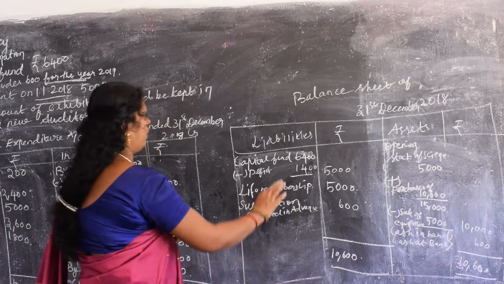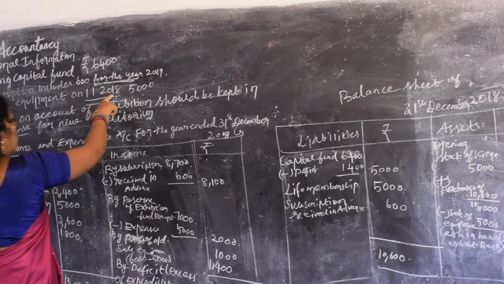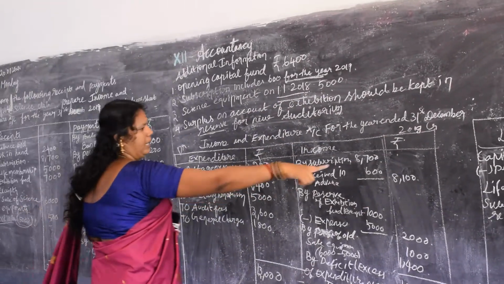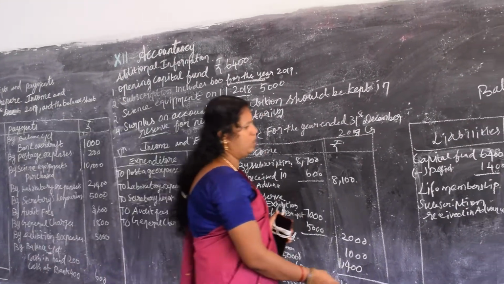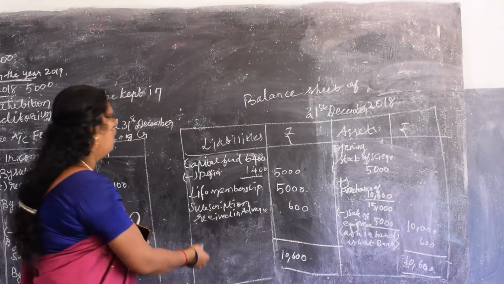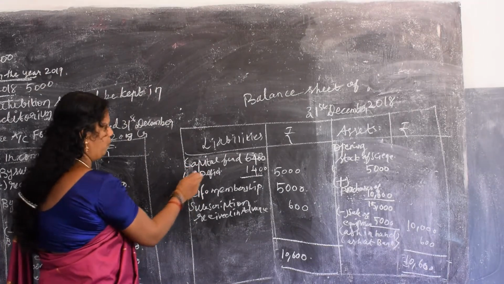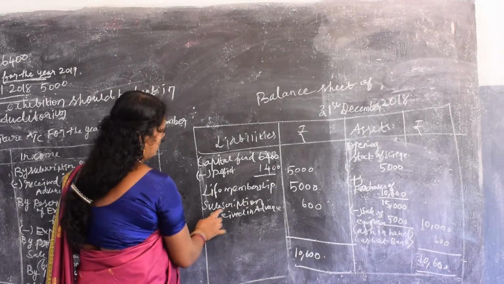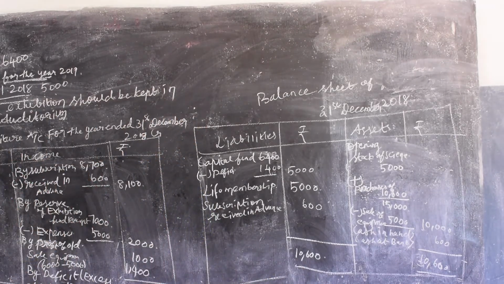The only thing you have to concentrate on on the asset side is the opening stock. The science equipment on 1/1/2018 is 5,000, plus the purchases made during the year, 10,000. From this we have sold science equipment for 5,000, so you have to deduct it and you get 10,000. Cash at bank is 600. On the liability side, capital fund minus deficit gives 5,000. Then life membership, which is a capital receipt, 5,000. Then subscription received in advance, 600. Totally it is 10,600. This is the end of the sum.